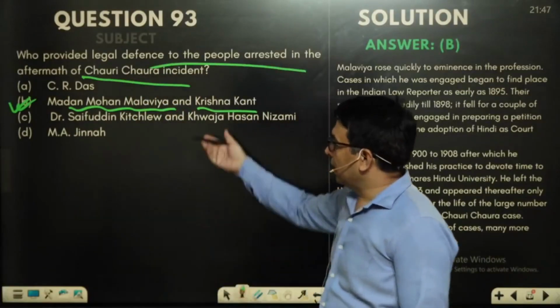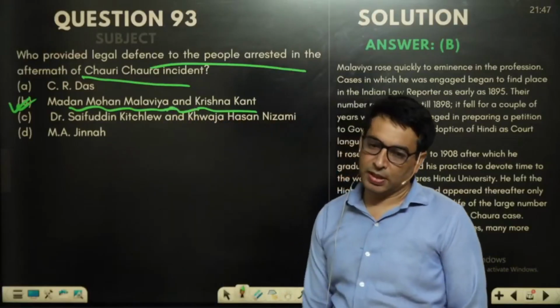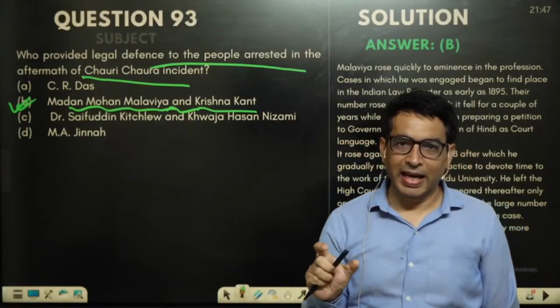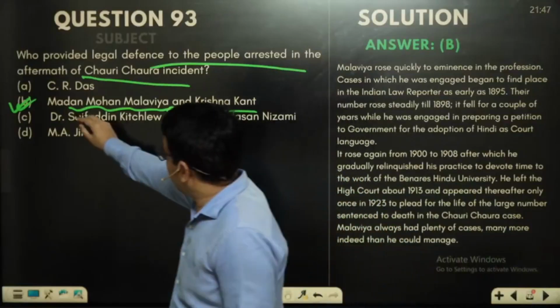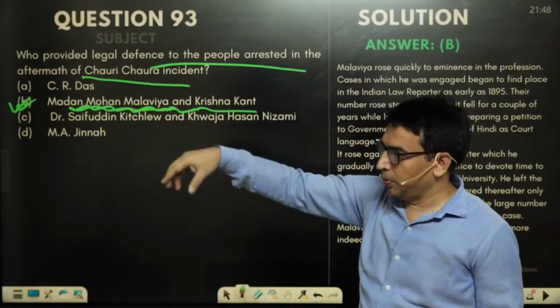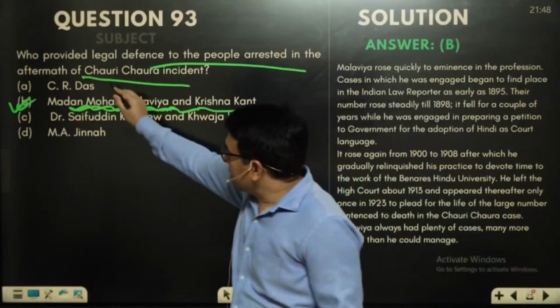Now this direct factual information is not there in NCERT, but if you do a bit of elimination, easily you would be getting the answer, because Madan Mohan Malviya is very much related to Uttar Pradesh or Eastern UP area, Banaras, and he established BHU also, and CR Das was in Bengal.